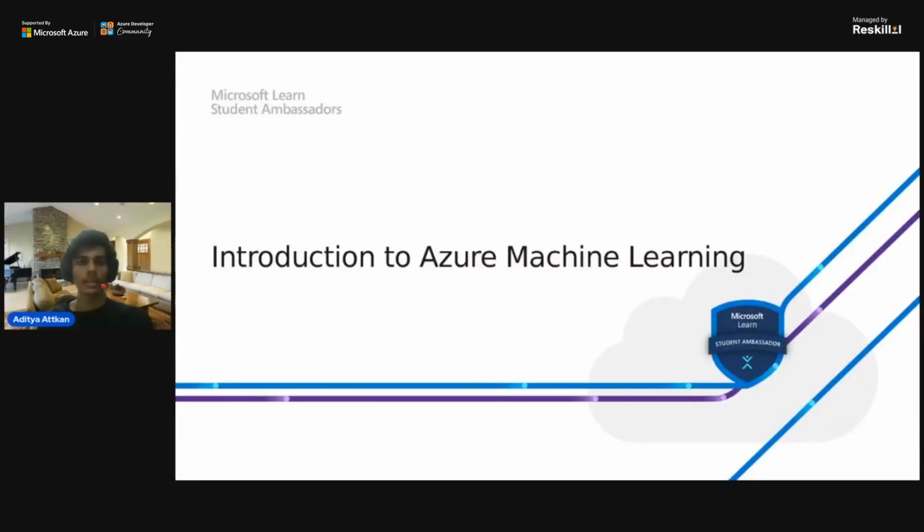I'm currently founder of MLC UIT, working as a full stack developer and also as a cloud developer working on cloud platforms. So today we will talk about Azure. It's a service which is mostly used to manage and deploy machine learning models, and to design machine learning models yourself using Azure Machine Learning Studio. So we will talk about that, and let's start.